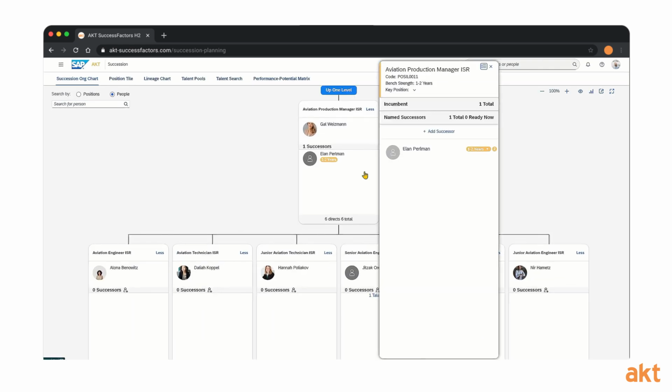So now, Gil simply cannot access Raj's succession data or nominate him as a successor. The system actively prevents him. And it's very clear. He gets an immediate error message, so there's no confusion.